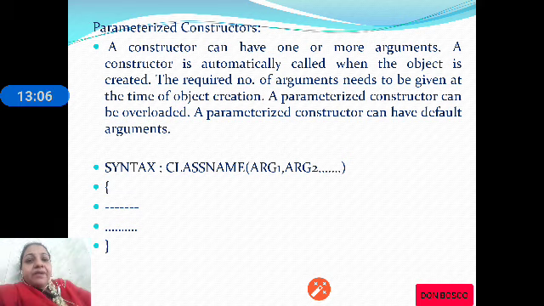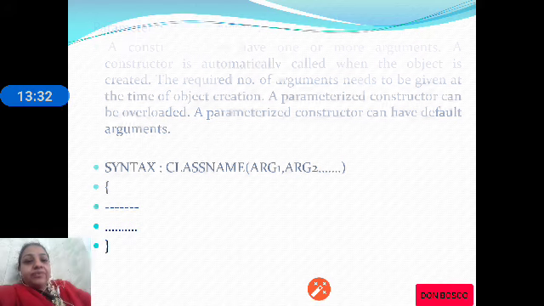A parameterized constructor will initialize multiple objects with multiple sets of values, whereas the default constructor initializes all objects with the same set of values. The parameterized constructor initializes different objects with different sets of values. Let us check out a program where we use the parameterized constructor, and let us see how it works. Write a program using a parameterized constructor.